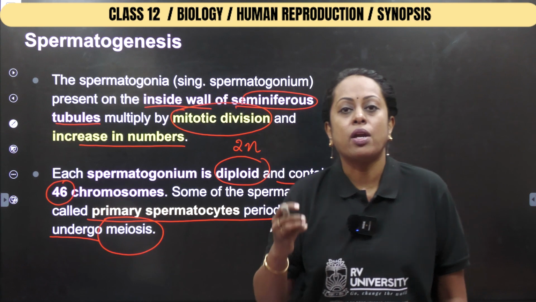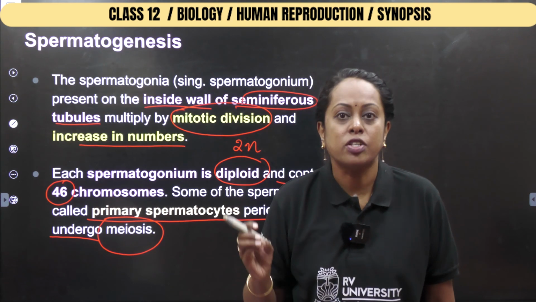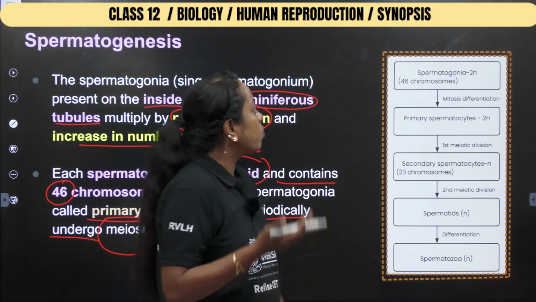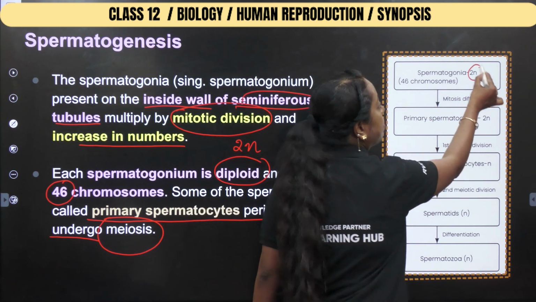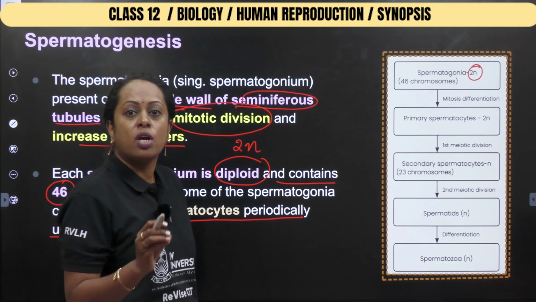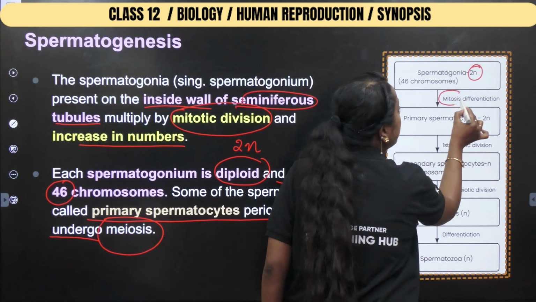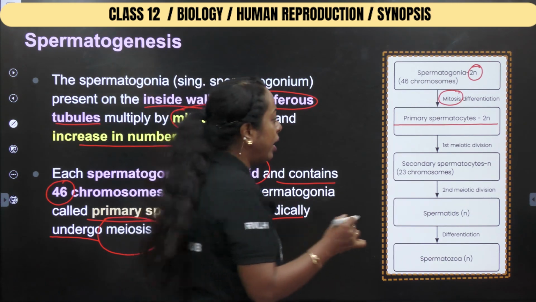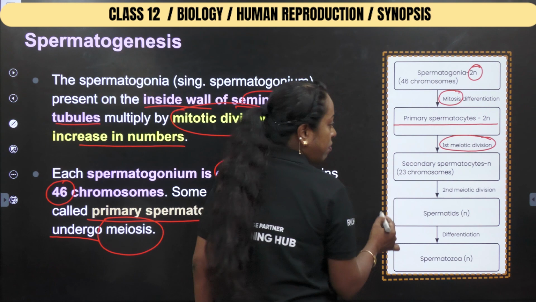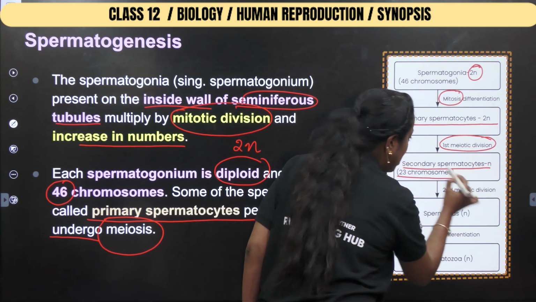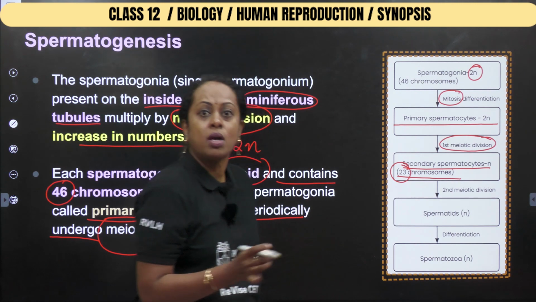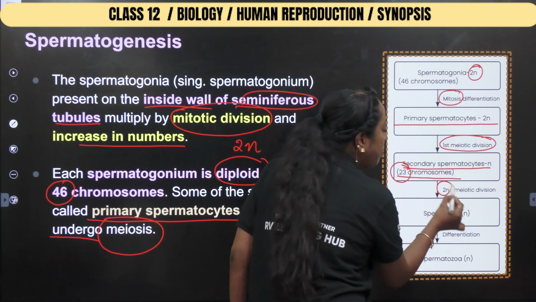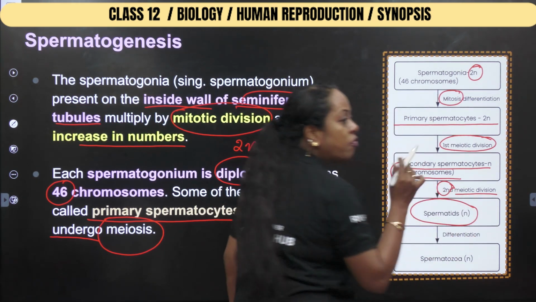Meiosis. When the word meiosis comes, we know that reductional division is going to take place. Now, if we write a flowchart related to spermatogenesis, you start with spermatogonium, which is 2n, diploid in nature with 46 chromosomes, which underwent mitotic division and gave rise to what is called the primary spermatocyte, which is 2n, which undergoes first meiotic division, that is, secondary spermatocytes are produced with half the number of chromosomes. So first meiosis is considered to be reductional division, which is followed by second meiotic division, where spermatids with haploid